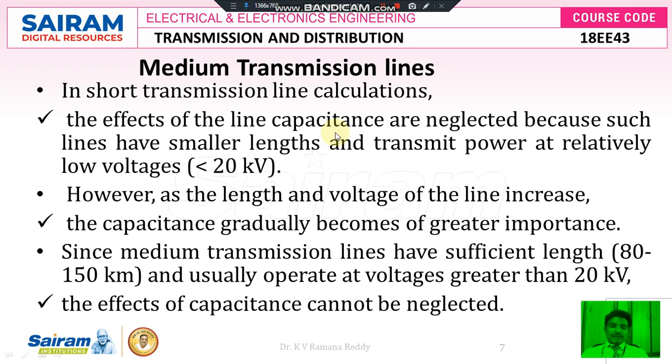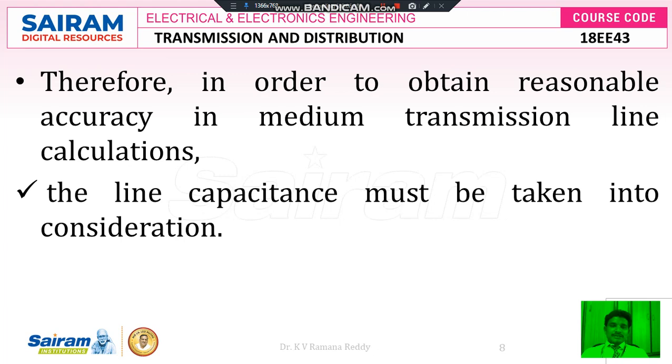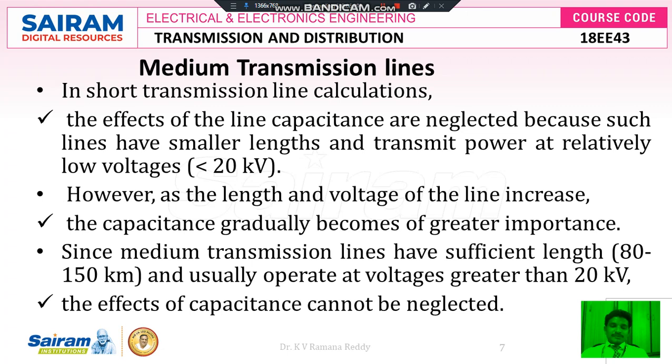To overcome this difficulty, in the case of medium transmission lines also, the transmission line constants are taken as lumped parameters. For medium transmission lines the line length is around 80 kilometers to 150 kilometers, whose operating voltage is greater than 20 kilovolts. So here also we consider the line parameters as lumped parameters to define the unknown parameters. The medium transmission line also has line capacitance which is uniformly distributed per unit centimeter of the conductor for a given length of the transmission line.